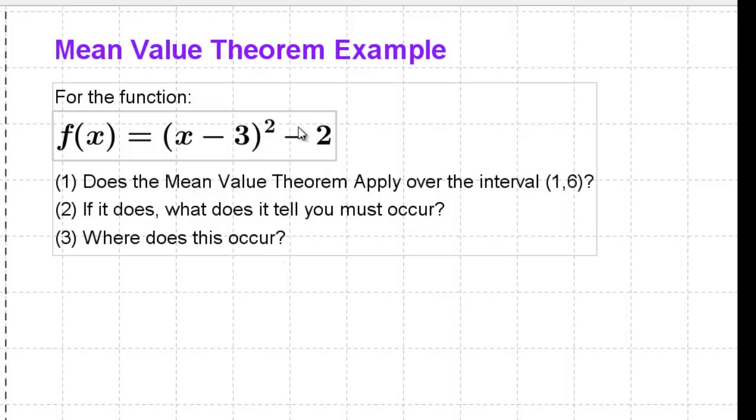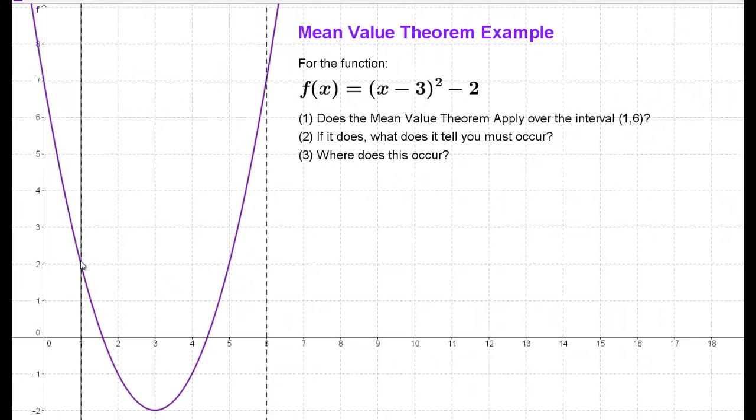So let's take this one step at a time. Let's look at the function on the interval from 1 to 6. Mean value theorem requires that over this interval it be continuous. It is. And it be differentiable. It is. So what does the mean value theorem tell you must occur?